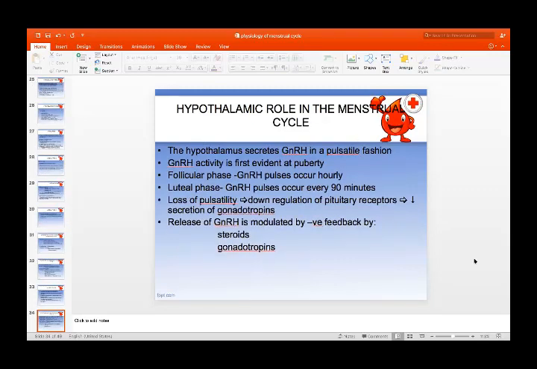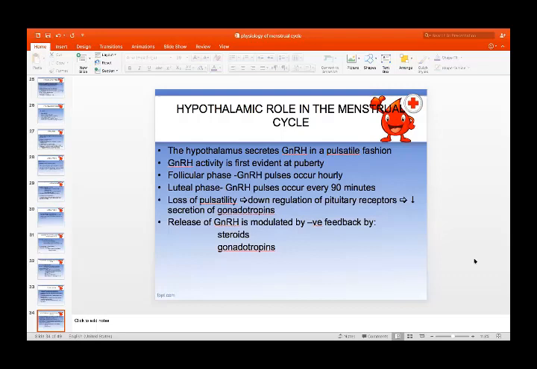The hypothalamic role in the menstrual cycle. As you already know, the hypothalamus releases gonadotropin releasing hormone, which is released in a pulsatile fashion. This activity is first evident at puberty. During the follicular phase, these hormones are released in pulses, and these pulses occur hourly. And during the luteal phase, the GnRH pulses occur every 90 minutes.